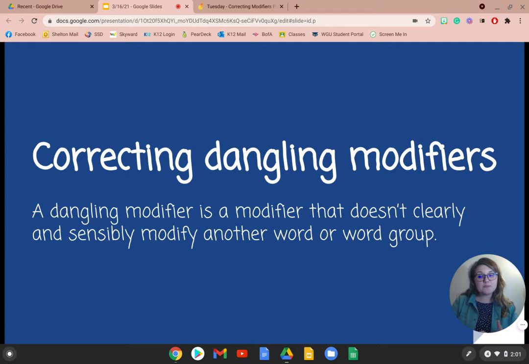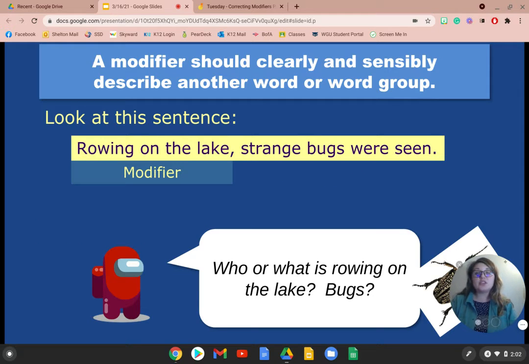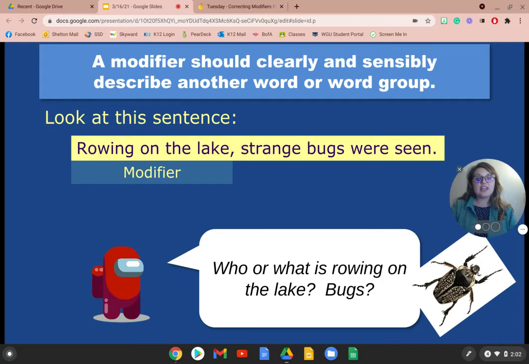Now, we have misplaced modifiers and then we have dangling modifiers. A dangling modifier is a modifier that doesn't clearly and sensibly modify or change another word or word group. So it's a confusing type of sentence. A modifier should clearly and sensibly describe another word or word group.